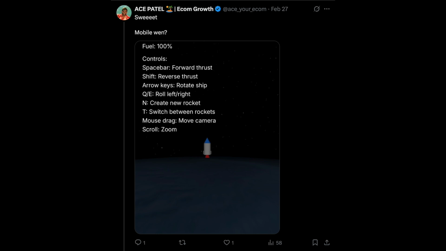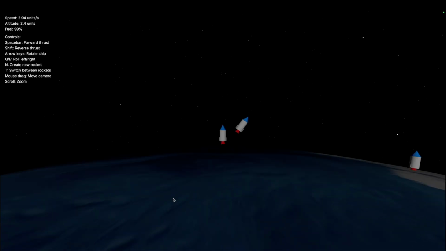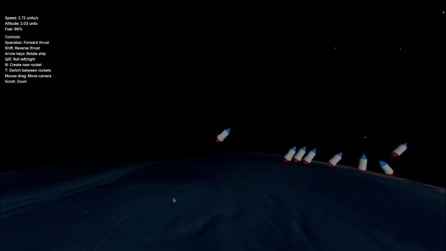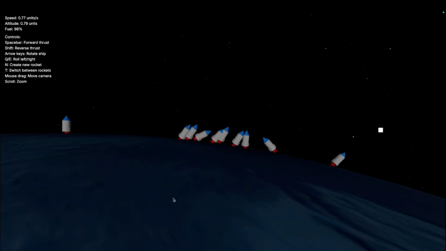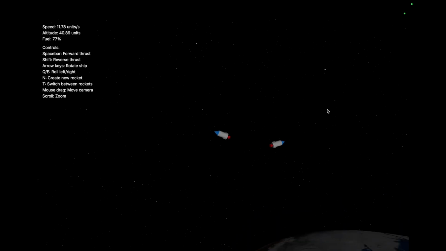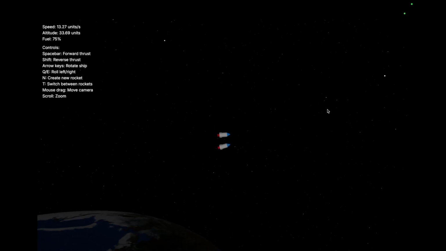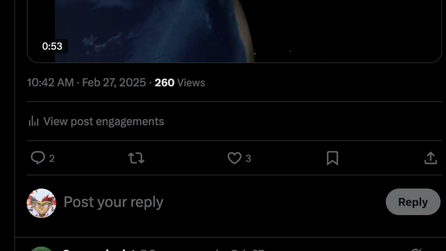And also people were a little confused on what the objective of the game was, so I quickly added some mobile controls and made it so you could spawn new rockets. And I was imagining that you could spawn like hundreds of rockets and make them all orbit the Earth, and it would look super cool. And so I posted that I made all the changes, and the post still didn't go viral, so I was like, okay, whatever. So that's kind of where the project ended up.